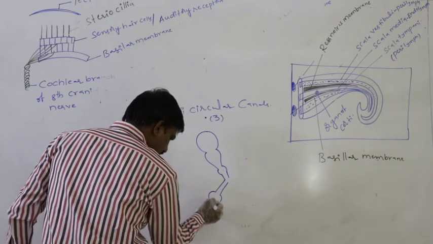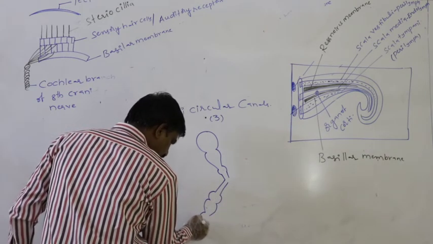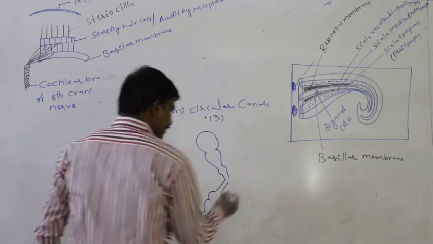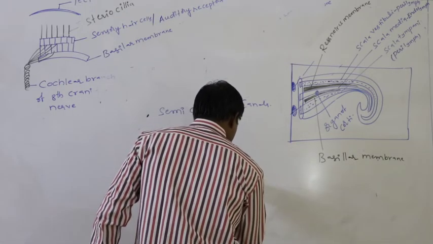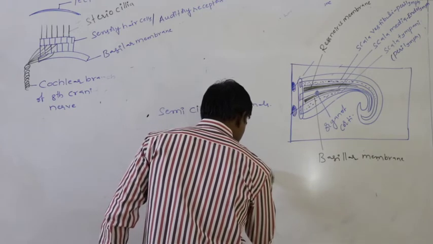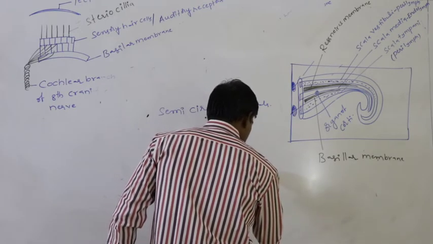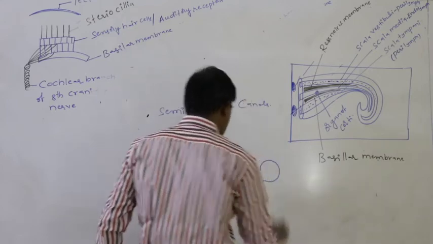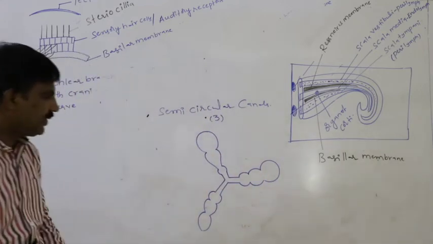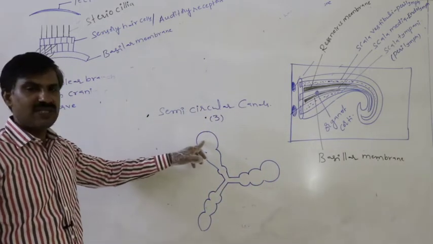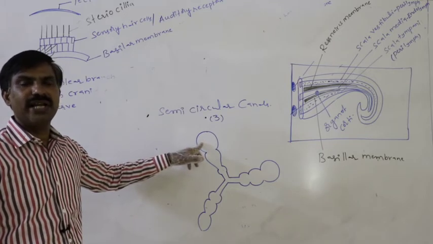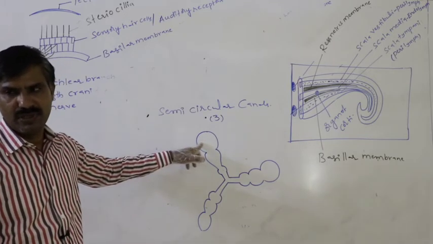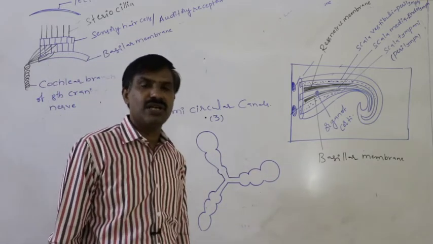This is another side of the semicircular canal, like that. These three semicircular canals are arranged at right angles to the rest of the two. Right angle to each other.